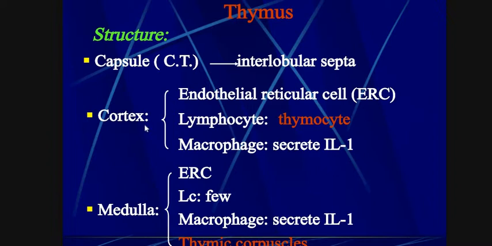If we talk about the cortex, endothelial reticular cells, ERC, are the primary and principal cells of the thymus. Lymphocytes, also called thymocytes, and macrophages secrete IL-1.